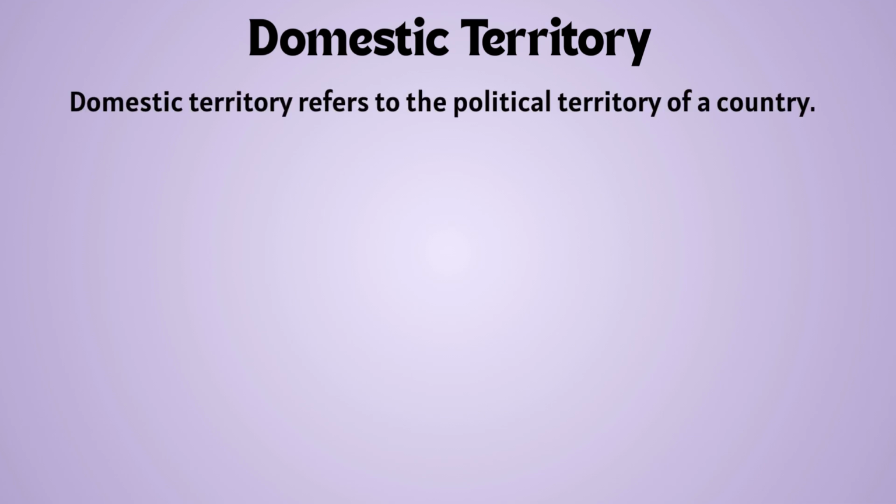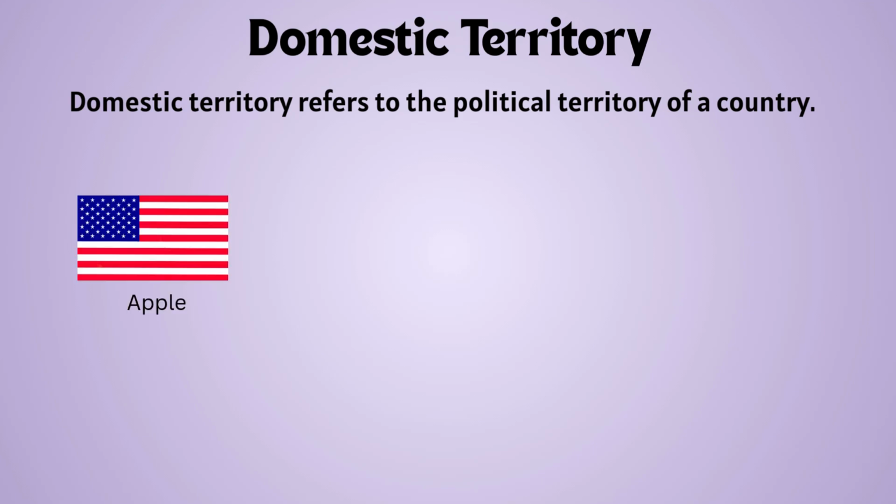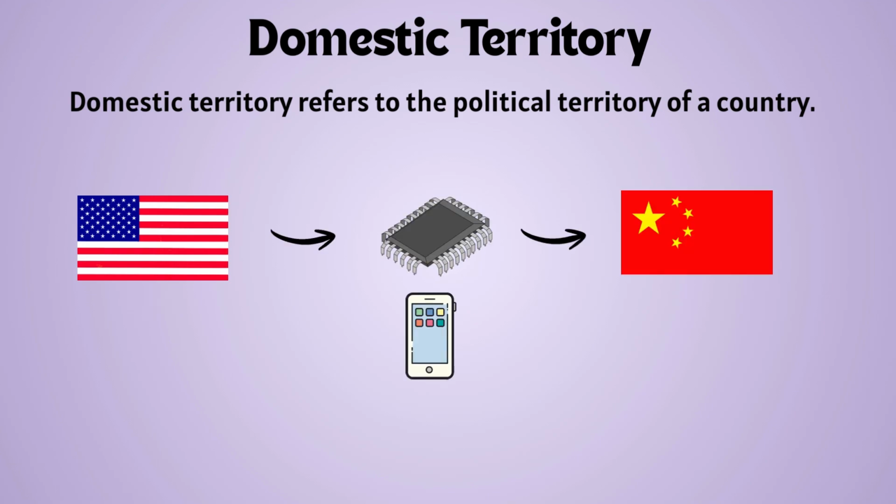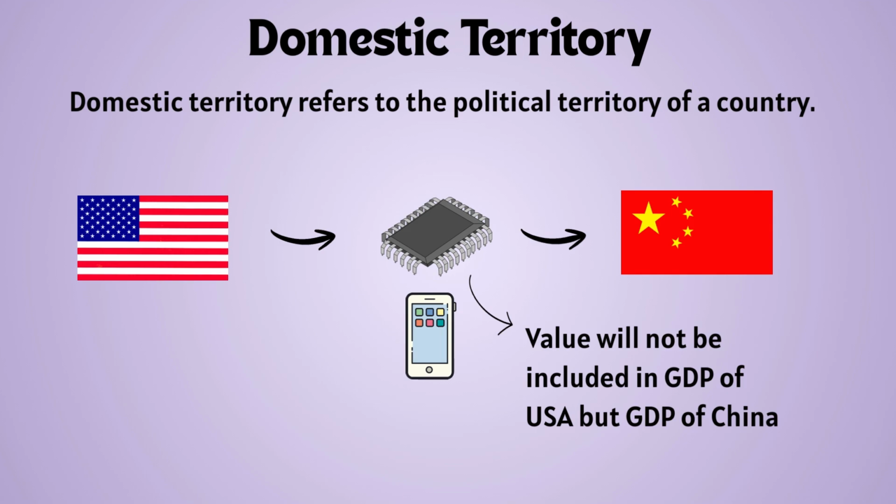Domestic territory refers to the political territory of a country, and this is different than the economic territory. For example, let's assume we have Apple, a company that is producing microchips for iPhone in China. The value of these microchips will not be considered as a part of gross domestic product of United States of America because the production is being carried out in the domestic territory of China.